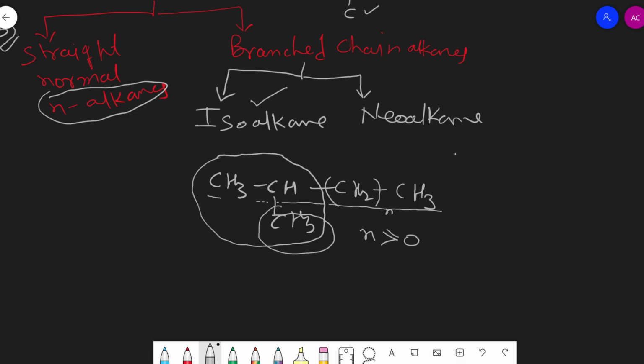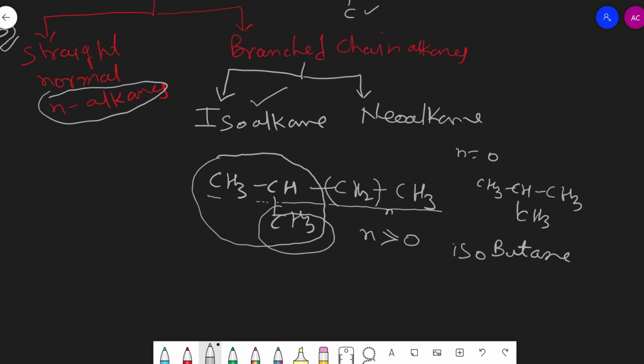If n is 0, then the compound becomes CH3, CH, CH3. Now this CH2 is 0, so here the last carbon is CH3. Now all carbon atoms are 4, so we can write but, and all single bonds are there, butane. Then the second carbon carries one methyl, for that we can write iso. So the name of this compound is isobutane. It is the first example of isoalkane.